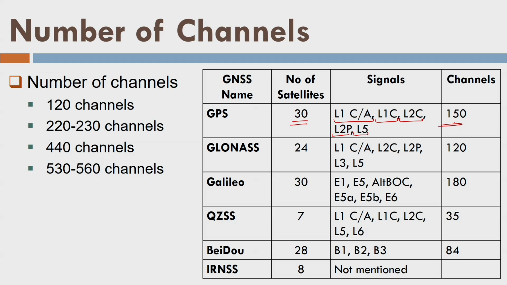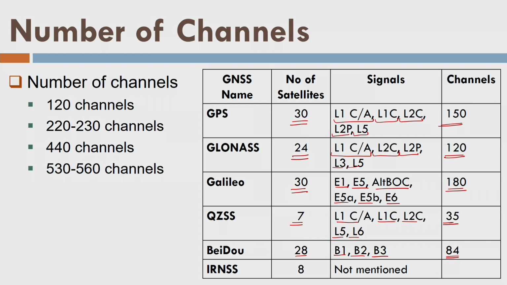In the same fashion, if I take the number of satellites which are in operation and multiply with the number of signals each satellite is transmitting, let's say 5 here again, then we will get 120 here. Similarly for Galileo, 30 and 1, 2, 3, 4, 5, 6. So I got something like this figure. This could be slightly wrong, right? But there is a purpose to tell you all these things. QZSS 7, then we have something like this number. So I got 35. Here 28 satellites for BeiDou, then 3 frequencies or 3 signals. So we have a total of 84 here.